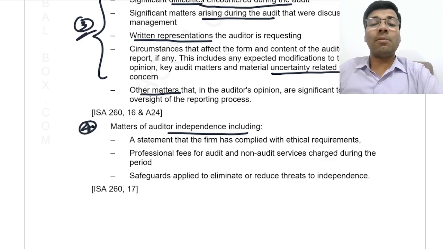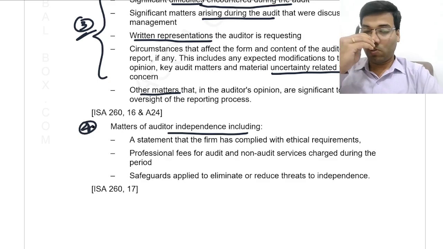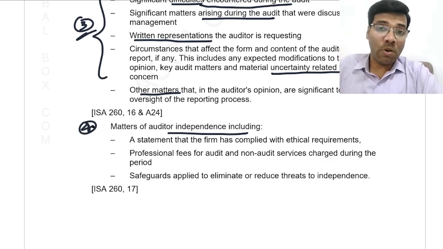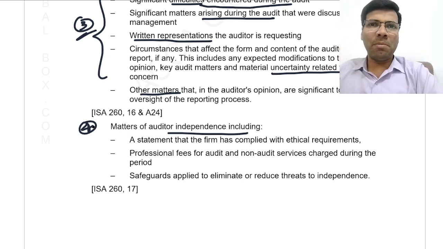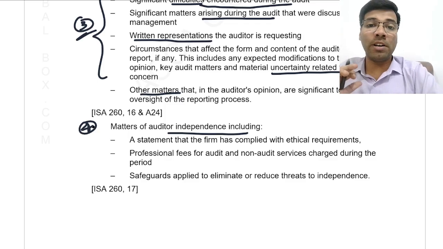Under this you are telling the management that, see boss, we have complied with all the ethical requirements given by the ACCA Institute, and our professional fees and non-audit fees charged during the period are so and so. Why? Because the management should have clarity on what non-audit services you have provided and what audit services you have provided. Management may make a single payment for both services, but management and the auditor should have clarity on what services have been provided other than audit. Why? Because it may create a threat to independence.